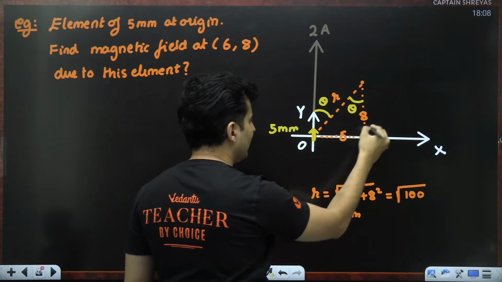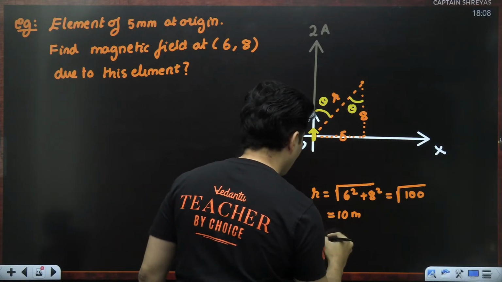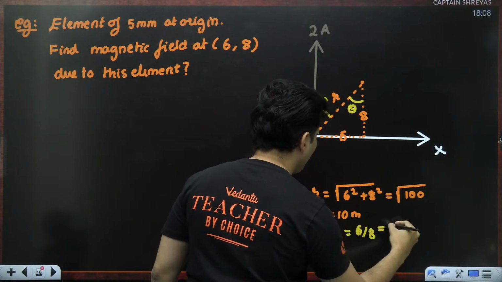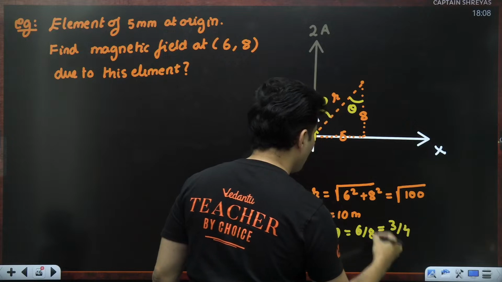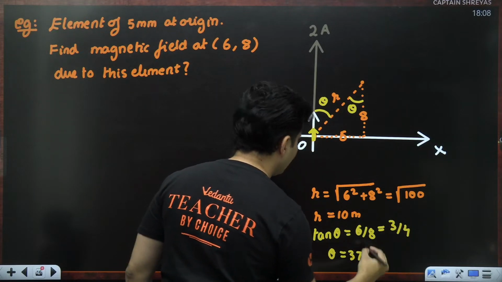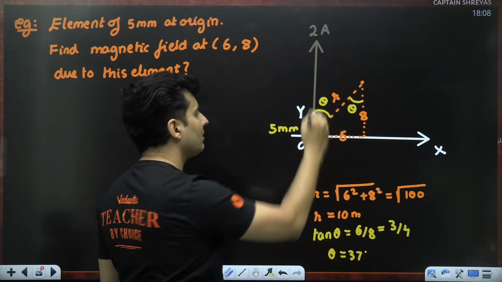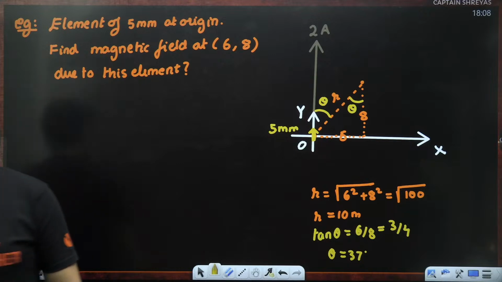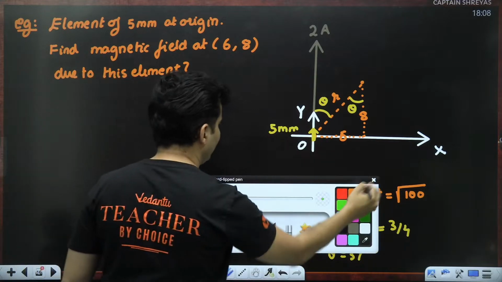And I can see tan theta is 6 by 8. 6 by 8 is the same as saying 3 by 4. Whose tan is 3 by 4? Obviously 37 degrees. So theta over here is 37 degrees. That also we can find out. Okay, that is done. Now let's try to find the magnetic field.